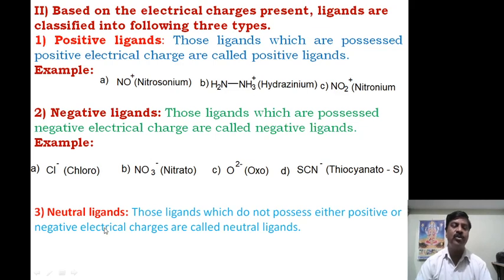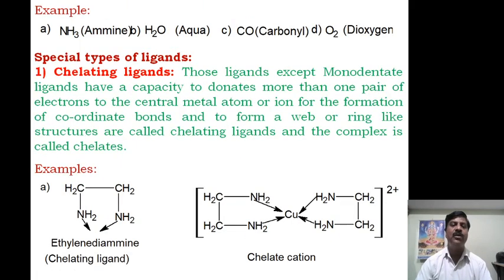Now coming to neutral ligands. Those ligands which possess neither positive nor negative electrical charge are called neutral ligands. Example: ammonia, NH3, is called amine. It does not possess any electrical charge, therefore it is called amine, a neutral one.